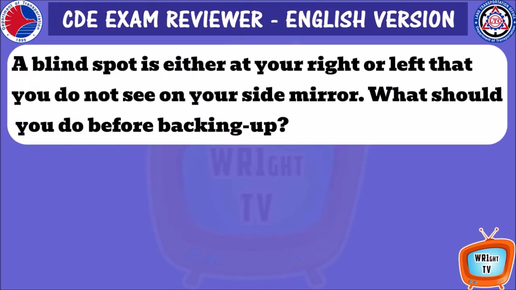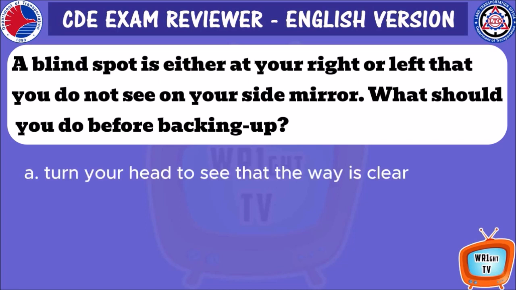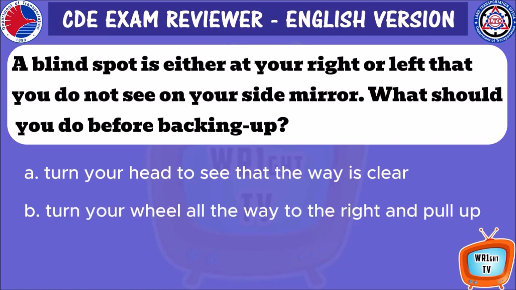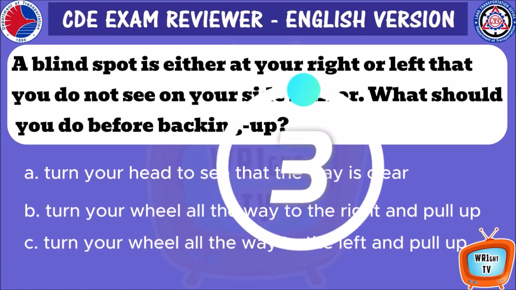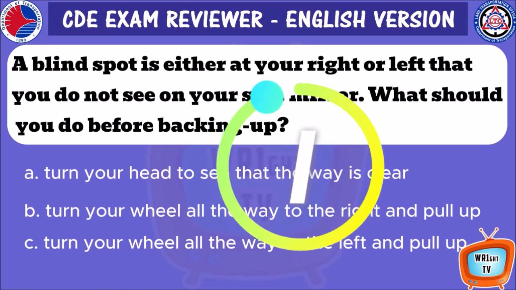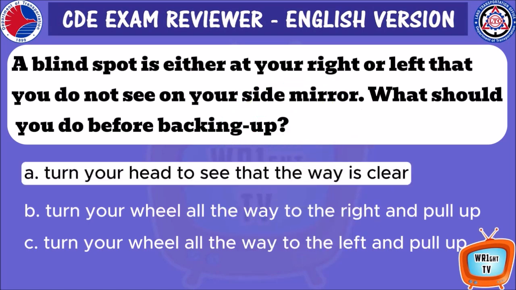A blind spot is either at your right or left that you do not see on your side mirror. What should you do before backing up? A. Turn your head to see that the way is clear. B. Turn your wheel all the way to the right and pull up. C. Turn your wheel all the way to the left and pull up. A. Turn your head to see that the way is clear.